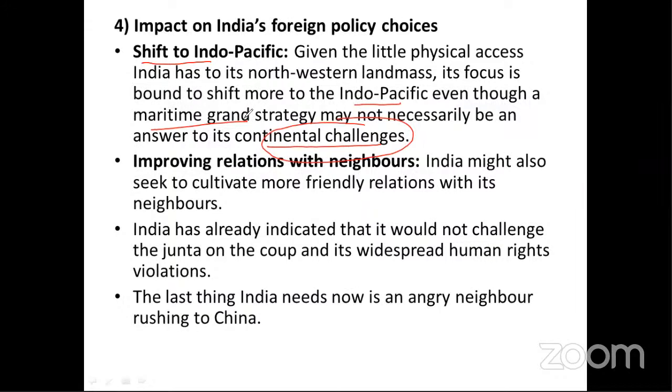Then another important area where India should focus to make its foreign policy stronger is improving relations with neighboring countries. India might also seek to cultivate more friendly relations with its neighbors. So it includes Nepal. Last year there was a dispute between India and Nepal over the Kalapani issue. Such a dispute should not be internationalized.